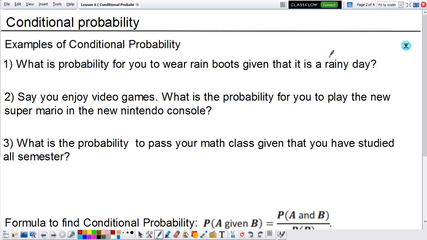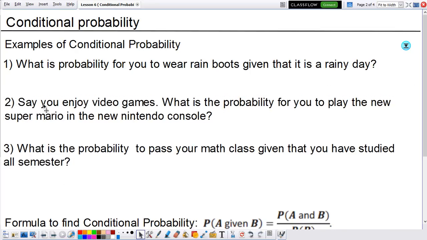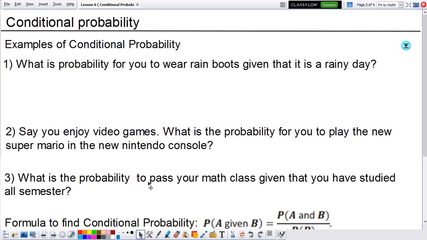So let's think about it for a second. Will you be wearing rain boots whenever it's sunny outside? Most likely not, if it isn't for just some kind of a fashion statement. But usually you wear rain boots whenever it's raining outside. So notice here, first it needed to be raining, and once it rained, then you will probably wear your rain boots.